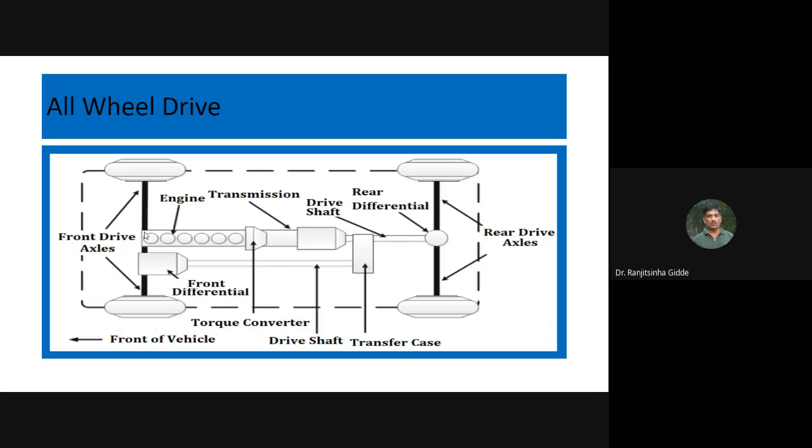There is a facility to select either front wheel drive or rear wheel drive. Such a type of drive we call a part time four wheel drive.